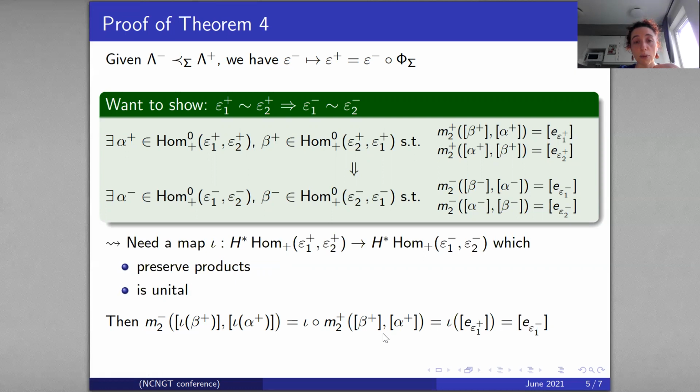Then we know that epsilon 1 plus and epsilon 2 plus are equivalent, so this is equal to the unit of epsilon 1 plus. And if iota is unital, this gives the unit of epsilon 1 minus. We also have the reverse relation with alpha plus and beta plus, and we get exactly that epsilon 1 minus and epsilon 2 minus are equivalent. So the only thing to do is to construct such a map iota.